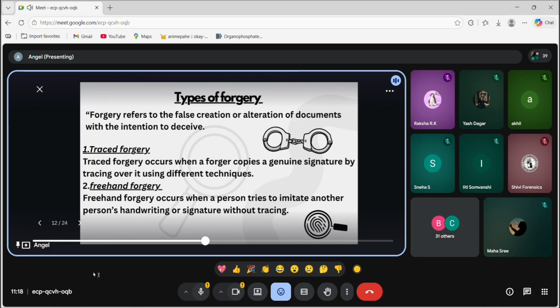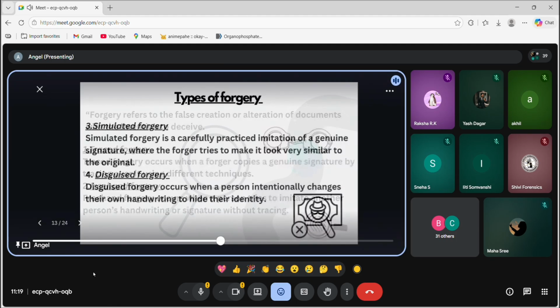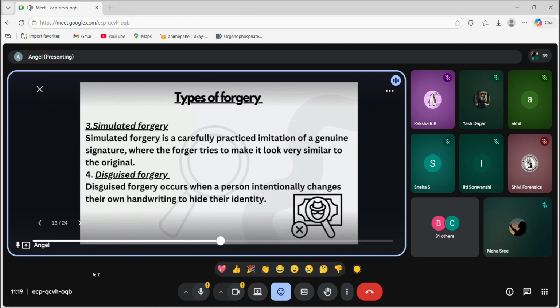Freehand forgery occurs when a person tries to imitate another person's handwriting or signature without tracing. It is like if I'm casually copying someone's signature, so we can detect freehand forgery very easily. Like if I have my signature and my friend is copying my signature very casually, we can tell the difference. Now, moving to the third type, that is simulated forgery.